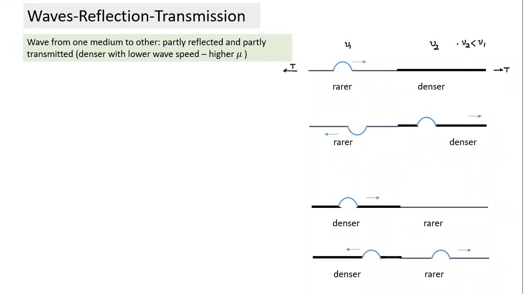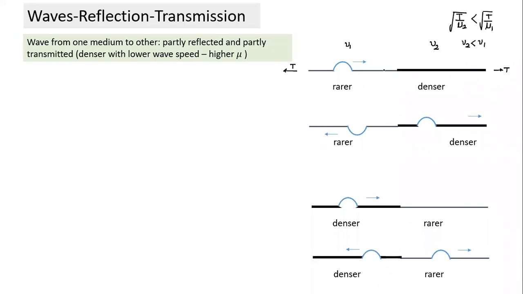If mu changes, v2 can be written as root of T by mu2, which is less than root of T by mu1. Basically, if mu2 is greater than mu1, it is a denser medium. So a denser medium can occur even with the same tension.